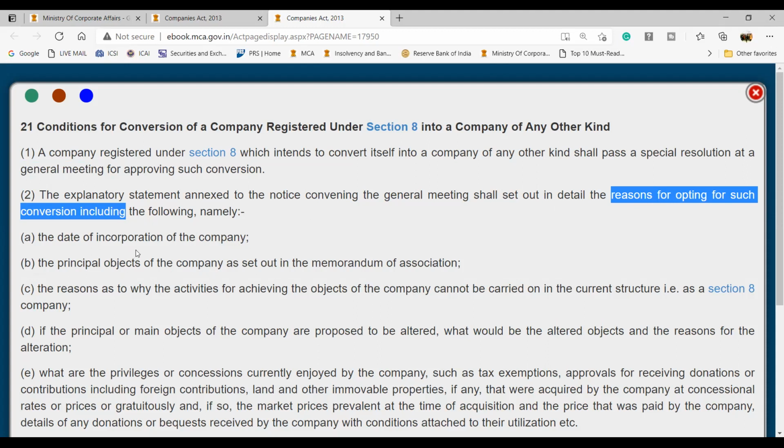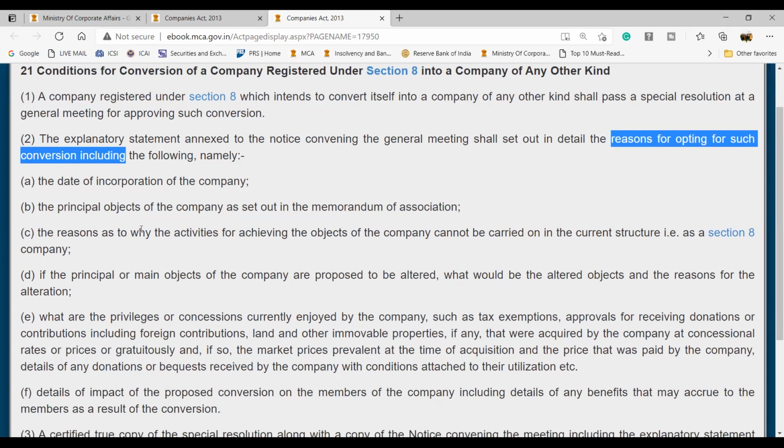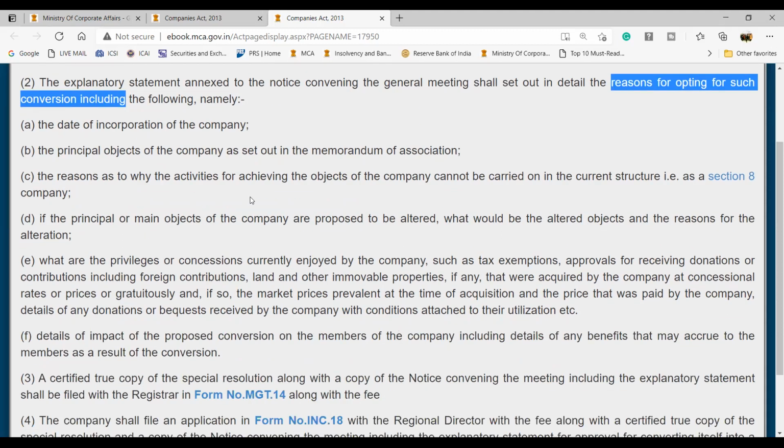What is the date of incorporation? What are the principal objects set out in the memorandum of association? The reason as to why activities for achieving the objectives of the company cannot be carried out in the current structure. So basically you need to say that now we cannot run this company anymore, and why. Then, if the principal or main objects of the company are proposed to be altered, what would be the altered objectives and the reasons for that.